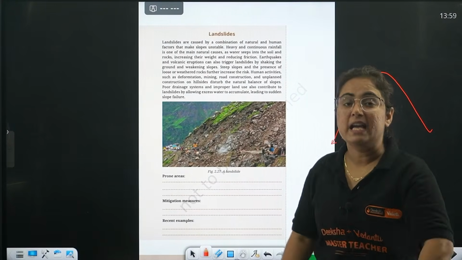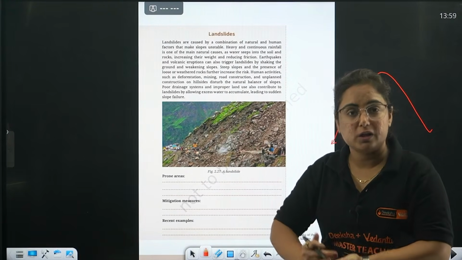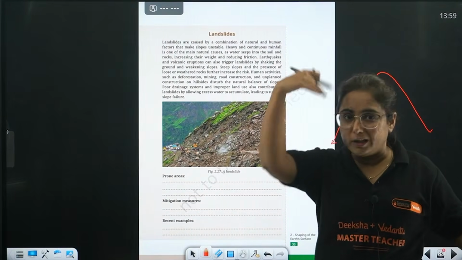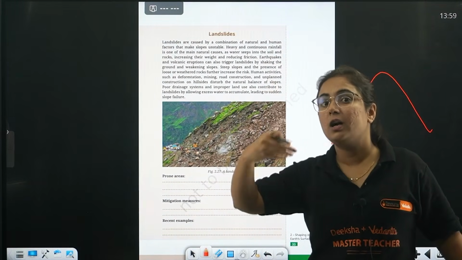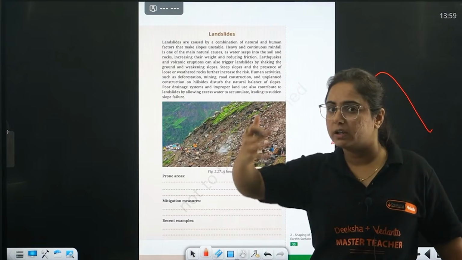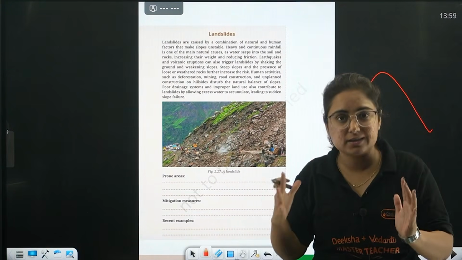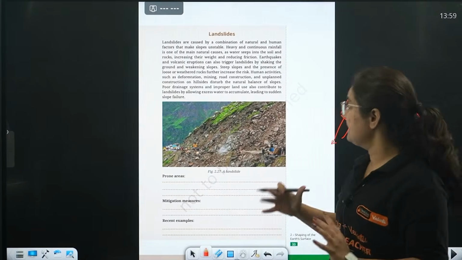Again, what happens in the hilly and mountain region when a slab of land drifts down? Think about it: we went to the mountains for a vacation, for a tour, and what happened? A landslide happened. Understanding the point, how dangerous it can be, right? Yes, it can be dangerous.